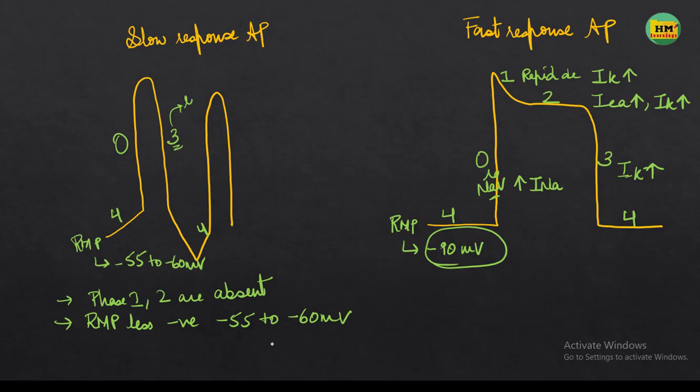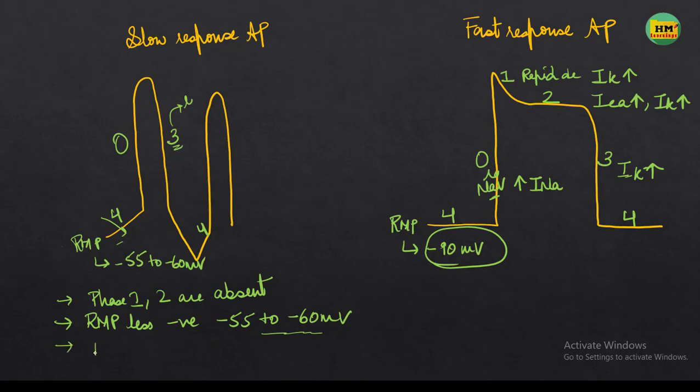Why is it more negative here but less negative there? This is because the cell membrane of the pacemaker cells is more leaky to sodium and calcium, but less permeable to potassium. So as a result, what will happen? The resting membrane potential will become closer to the threshold because it is leaky to sodium and calcium even when the cell is at rest. It will allow sodium and calcium even at rest, so it becomes less negative.